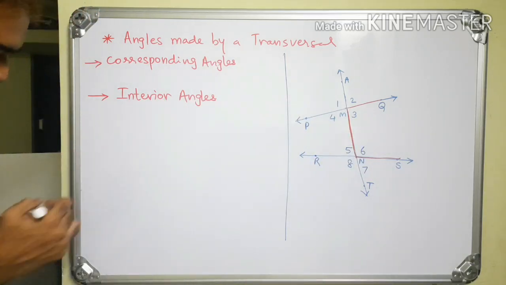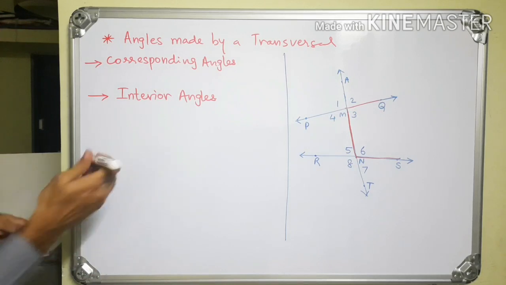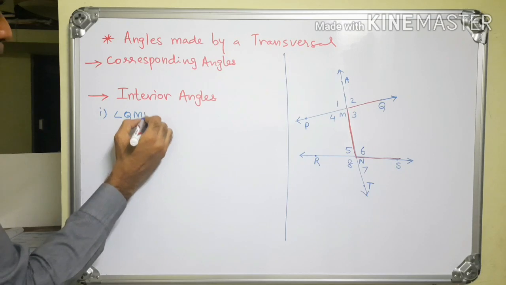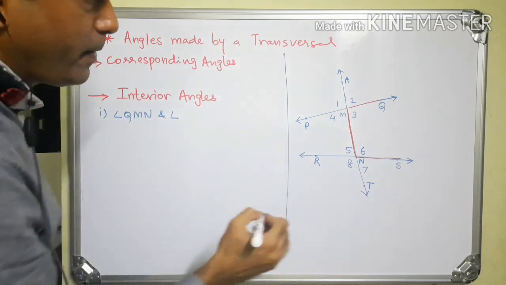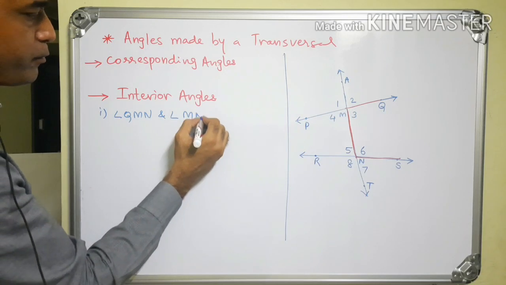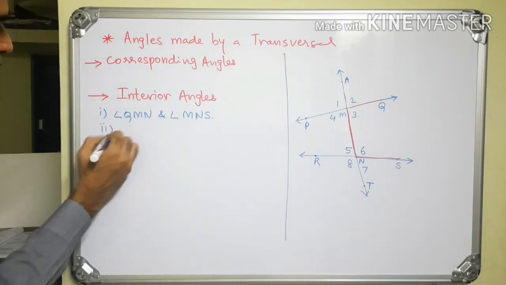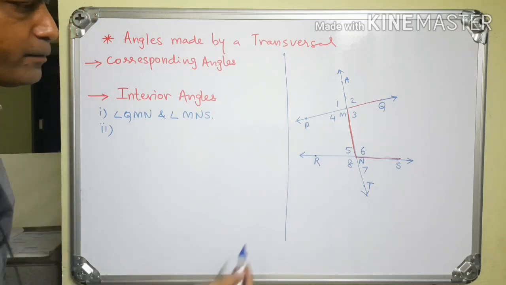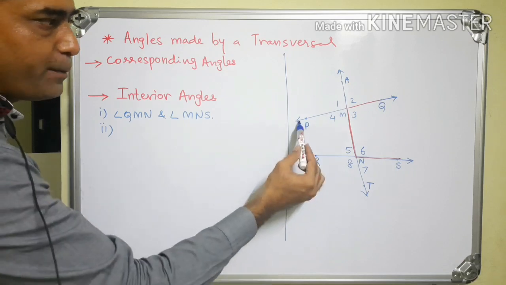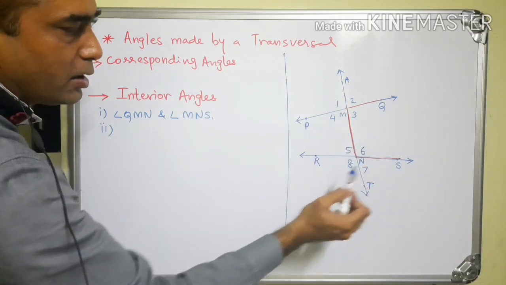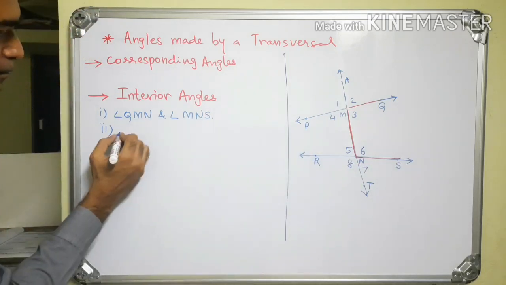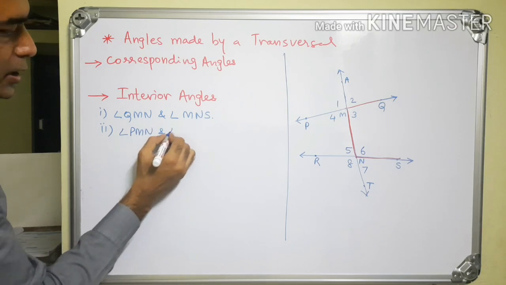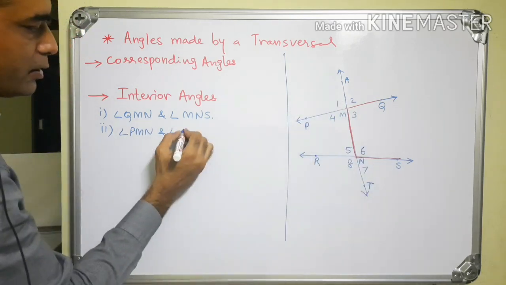So one such pair is angle QMN and angle MNS. The second such pair is on the left side inside the lines. So the second pair will be angle PMN and angle MNR.